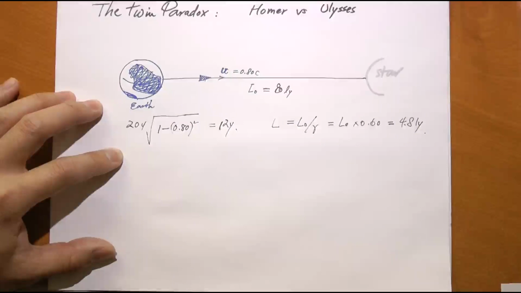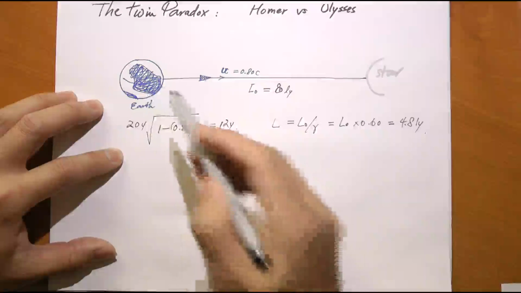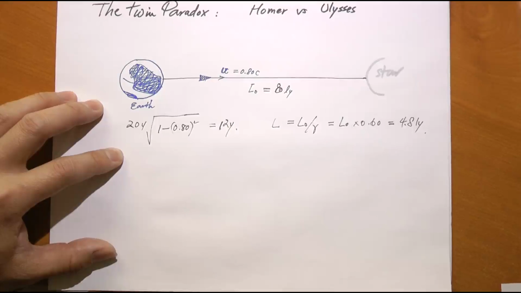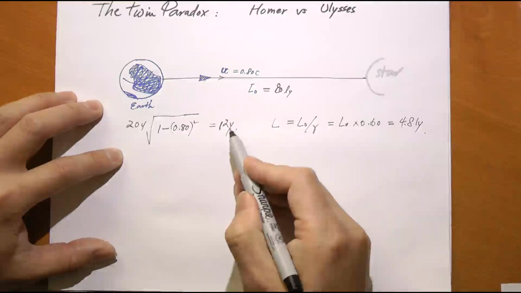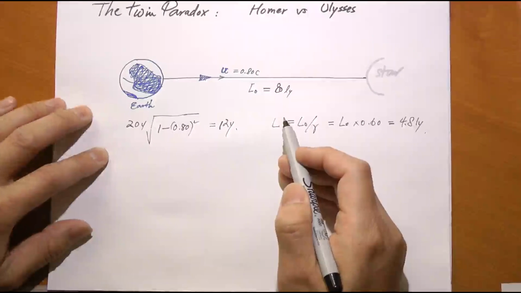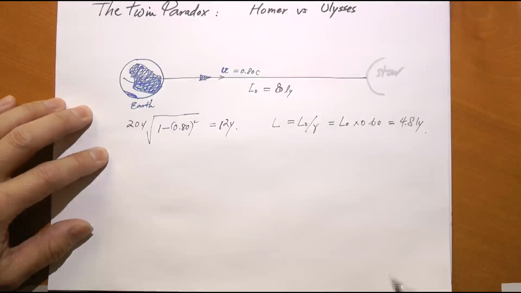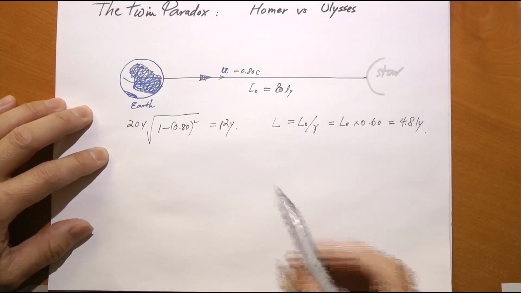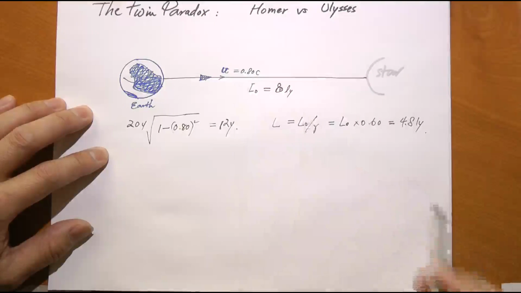Okay, where is the paradox? The paradox lies when Ulysses tries to use time dilation to explain the aging process of Homer. According to Ulysses, that 12 years is the time spent according to him, but Homer would have aged less because Homer is in a moving frame relative to Ulysses, and therefore Homer would have aged not 12 years but less than that.